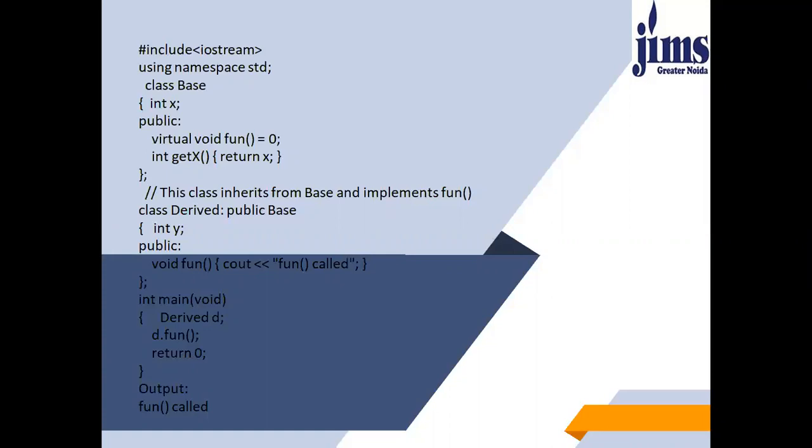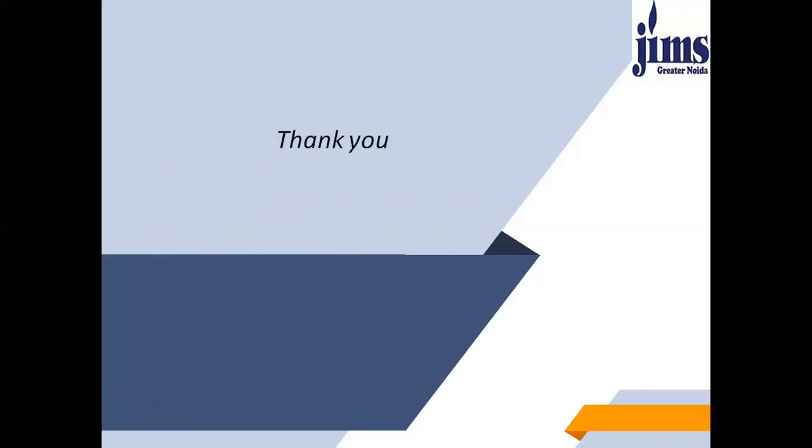A C++ virtual function is a member function in the base class that you redefine in a derived class. It is declared using the virtual keyword. It is used to tell the compiler to perform dynamic linkage or late binding on the function. So this was the summary of today's lecture, about the virtual function and the pure virtual function. I hope the lecture was clear to everyone.